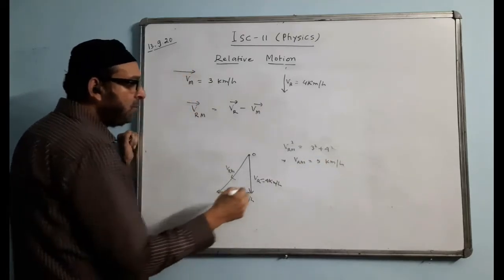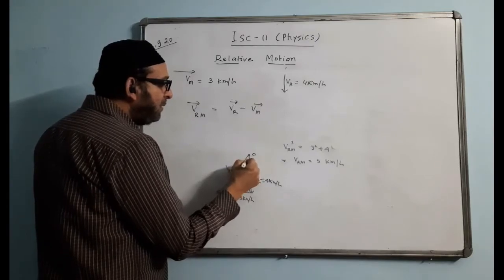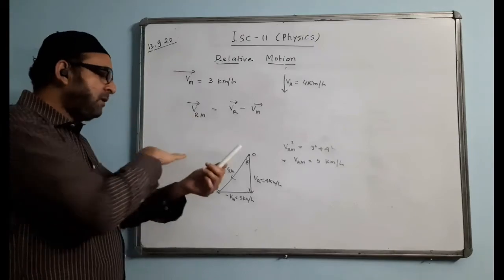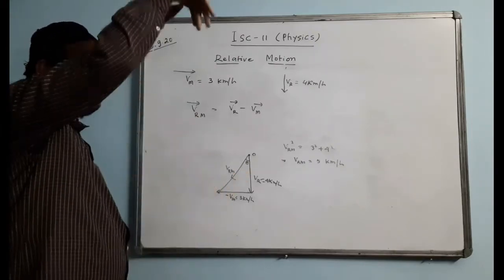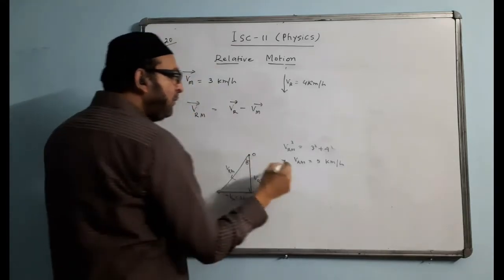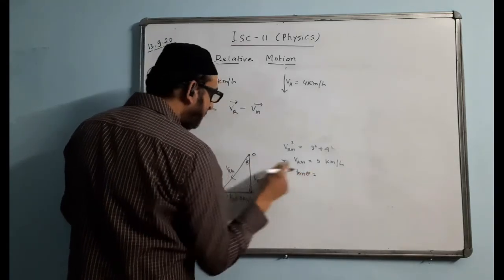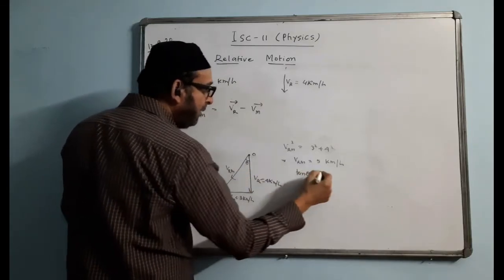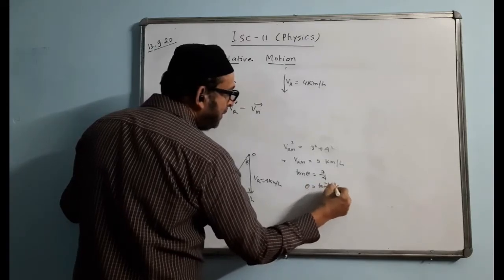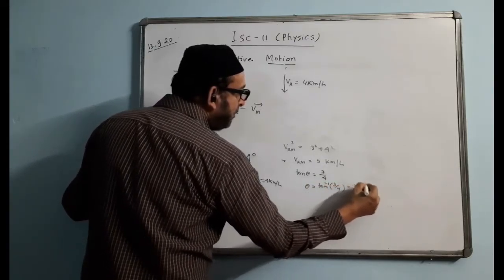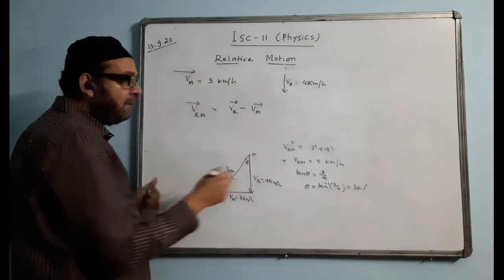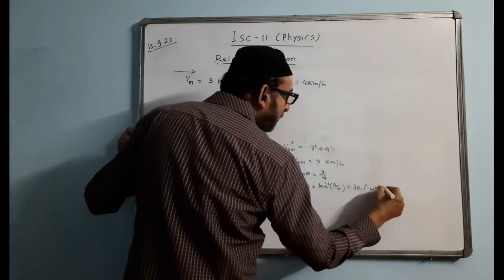And if we have direction also, in the rain case we will find the angle with the vertical line, because rain never falls like north, south and east, west. It will fall downwards. With the downward vertical we will find the angle theta. We will do tan theta. Tan theta will be perpendicular over base, 3 by 4. Theta value will come tan inverse 3 by 4, then 36.1 degree. What direction is this? Don't say this is northwest and north. We will be writing here with the vertical line.